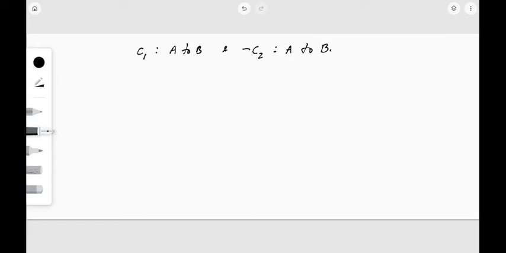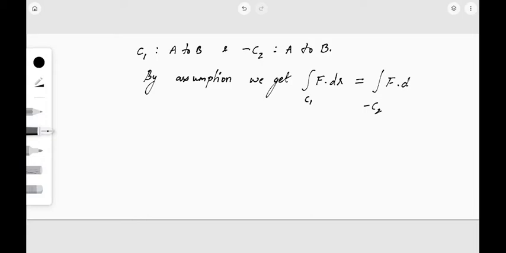Now our assumption was that f was path independent. So by our assumption we get integral over C1 f dot dr is same as integral over minus C2 f dot dr, right? Because both are the same path from A to B, so both these integrals will be same. Now let us just see how we had written f dot dr. We had written it as integral over C1 f dot dr plus integral over C2 f dot dr, right?